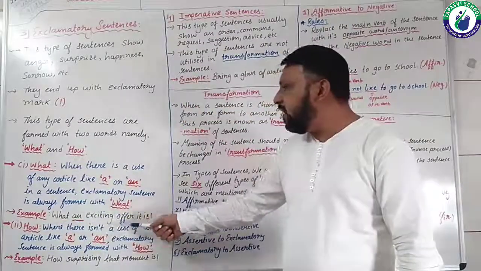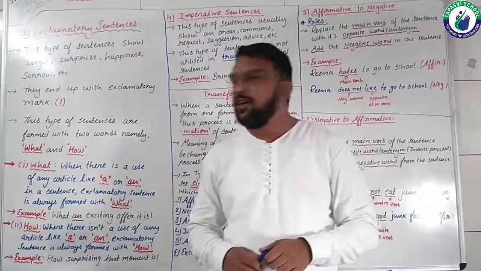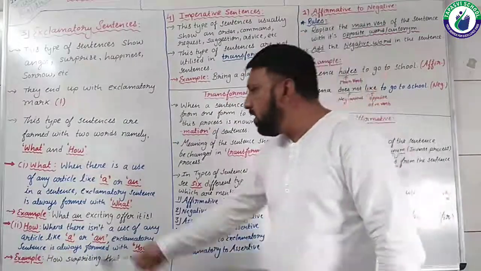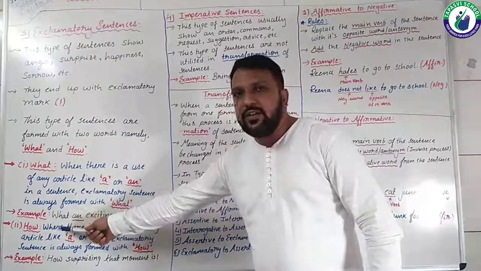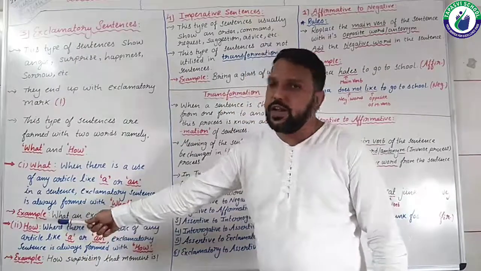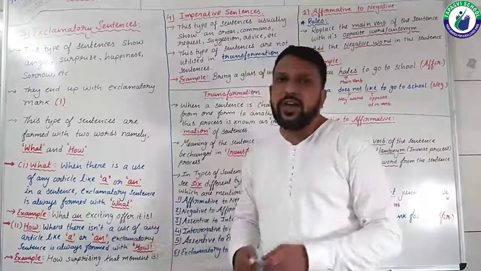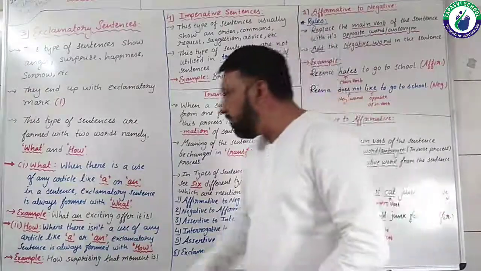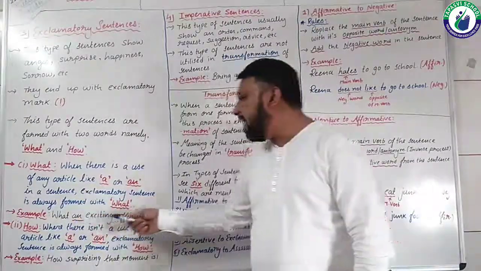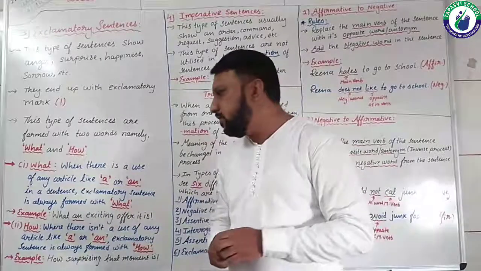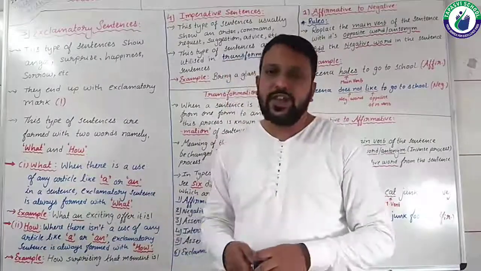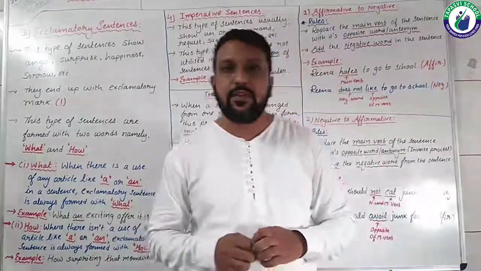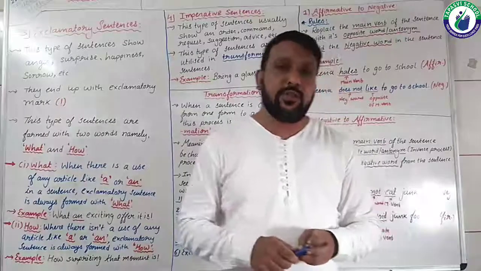Let's quickly see an example, students. What an exciting offer it is! Here you can see that an article is used, so before that article 'an', the word 'what' is used. So here is your example of framing an exclamatory sentence with what. Let me repeat: what an exciting offer it is, and it ends with an exclamation mark.